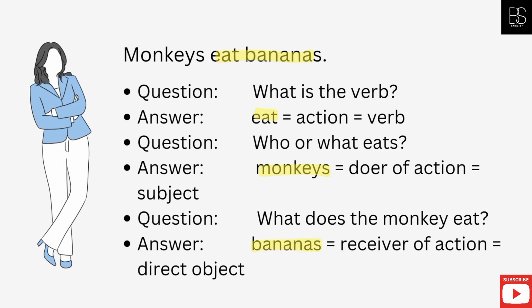Monkeys eat bananas. Question: What is the verb? Answer: Eat equals action equals verb. Question: Who or what eats? Answer: Monkeys equals doer of action equals subject. Question: What does the monkey eat? Answer: Bananas equals receiver of action equals direct object.